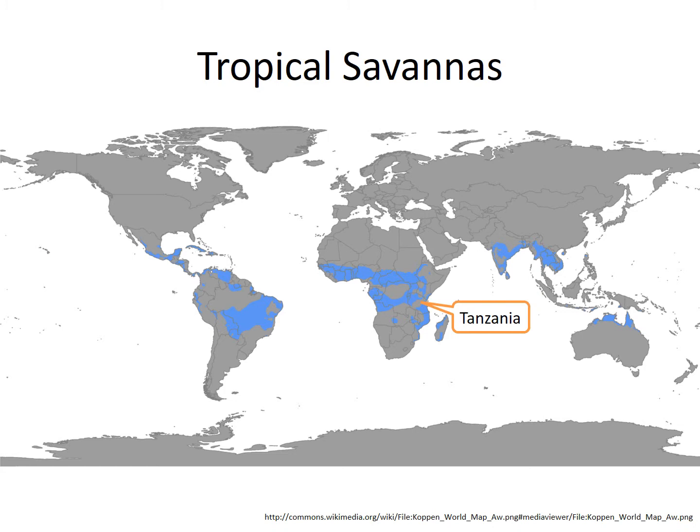Savannas are composed of grasslands with scattered trees and shrubs. Tropical savannas occur around the world, as you can see in the blue areas on this map. They support large numbers of plant and animal species, many of which are unique to only savanna ecosystems. Savannas occur in areas with seasonal wet and dry periods.